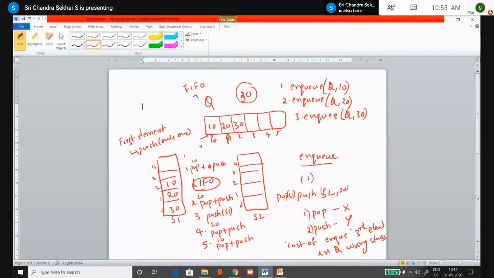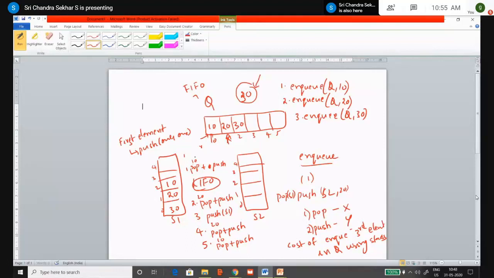That is, you will be given a queue. Assume that you have a queue which is represented with alphabet Q and we have two stacks S1 and S2, and assume that you are implementing the queue using stacks by making the NQ operation costlier. And he will be saying something like push operation costs Y and pop operation costs X. And then he will ask you to estimate the cost of NQing the third element into the queue. So let me take this example again. This is the third element that is inserted into the queue, that is 30 is inserted.